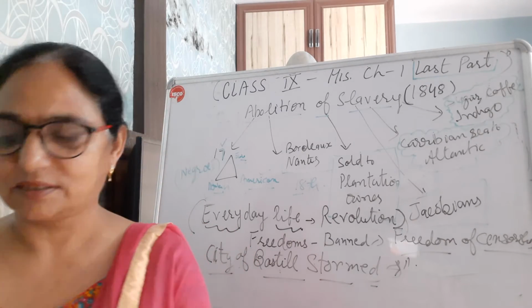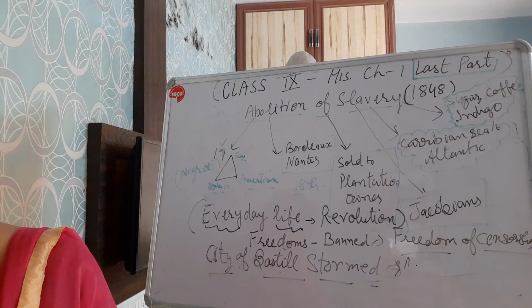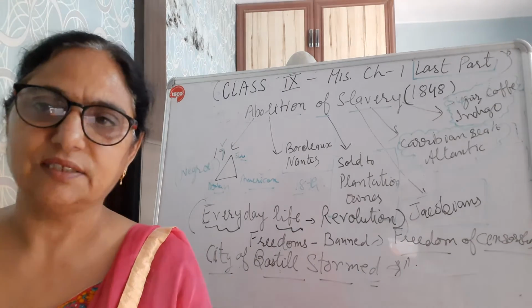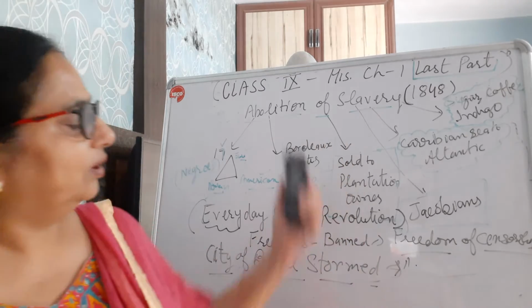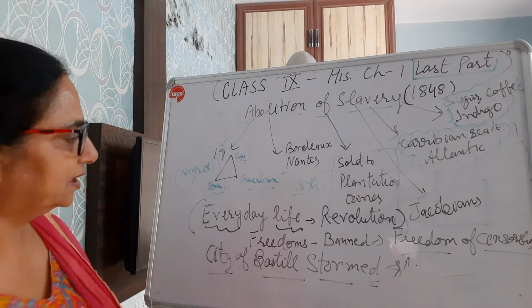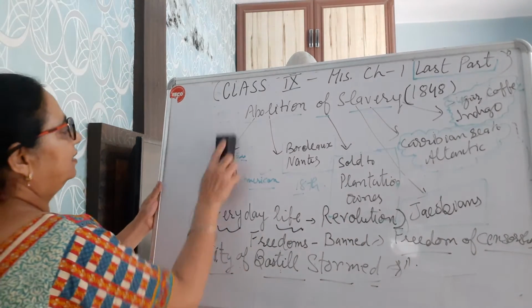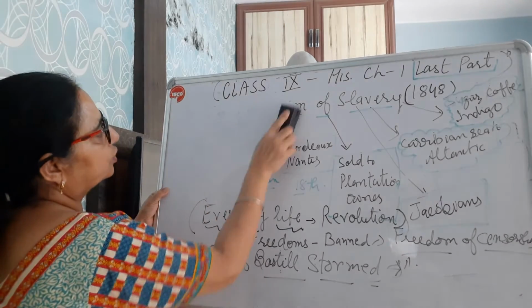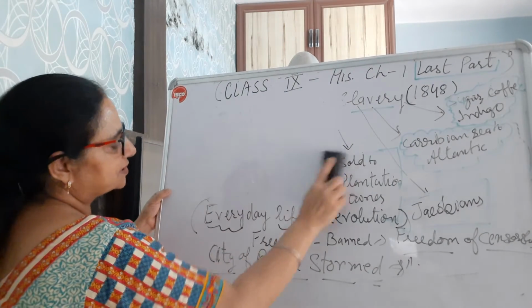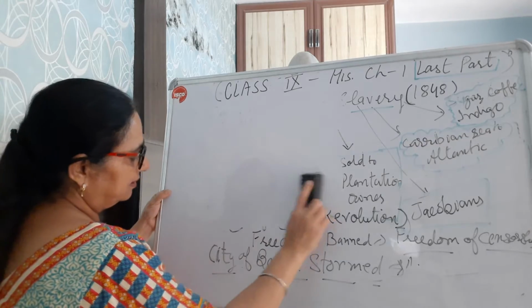Very, very important date. 14 July 1789. All these citizens, all these revolutionaries, right? They marched towards the city of Bastille.